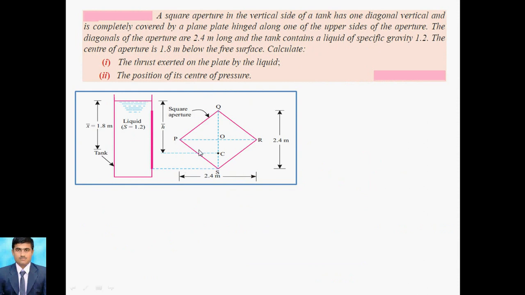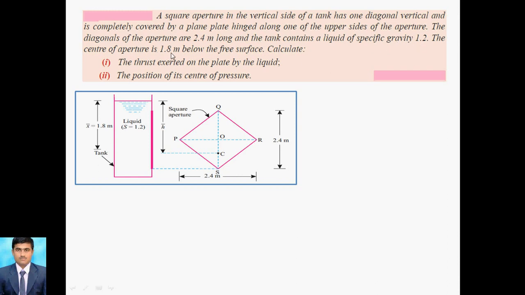So here the aperture is a square aperture. There are two parts of triangles, and it is vertically placed and hinged along the upper side of the aperture. The diagonal of the aperture is 2.4. So the diagonal is 2.4 meter, and the tank contains liquid of specific gravity 1.2.